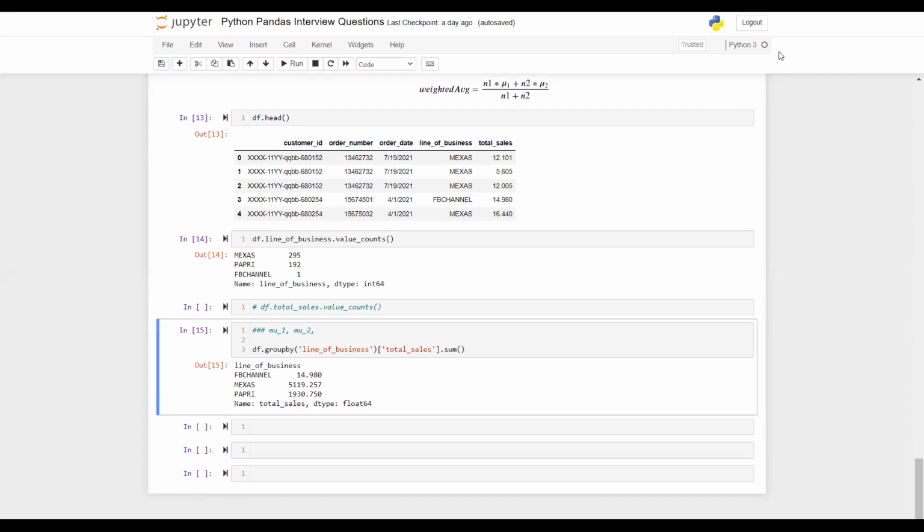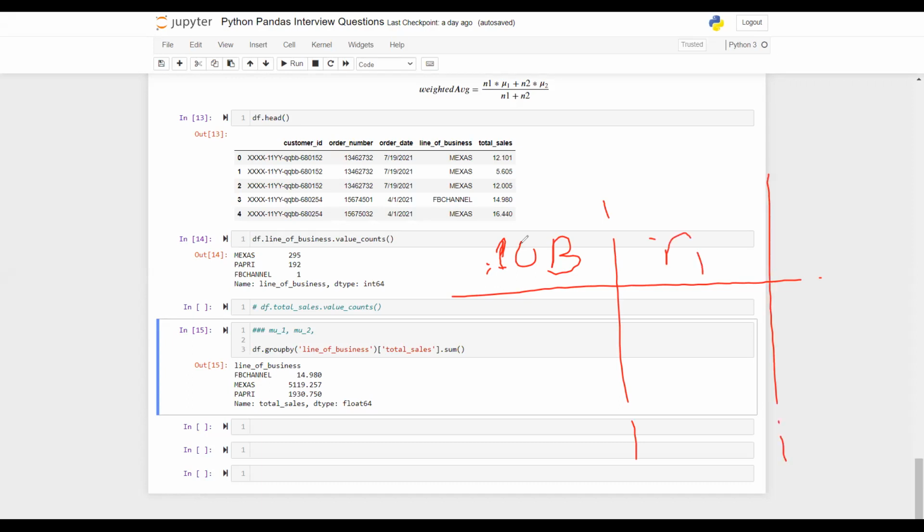My idea is, for every line of business, I call that LOB, what if I have one column representing frequency or N, and the second column representing total sum, I call that mu, M U. I hope you can make out, it's difficult.